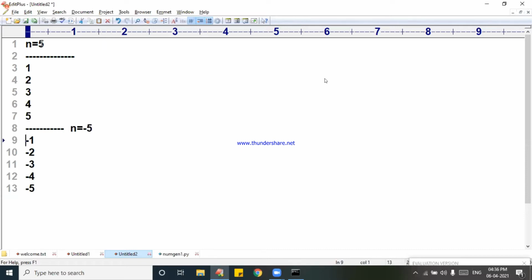Then you print minus 1, minus 2, minus 3, minus 4, minus 5. So what is this doing? This is doing a while loop. I will write this in the else block. The else block handles the negative values.